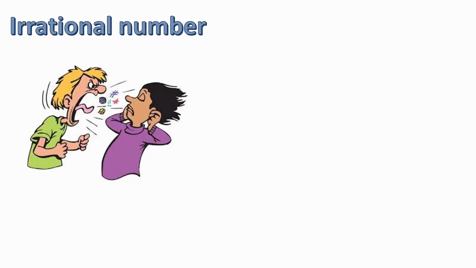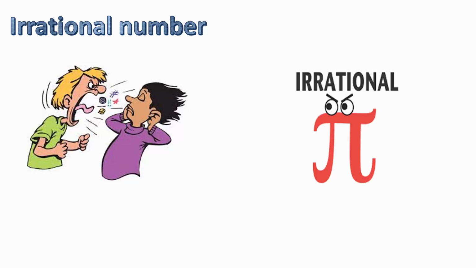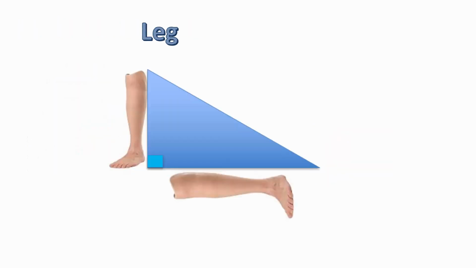An irrational number. If a number is irrational, shouldn't it be locked up in an asylum? In mathematics, an irrational number is any number that cannot be written as a fraction, such as pi, or e, or square root of 3, and so on. There are an infinite number of them.